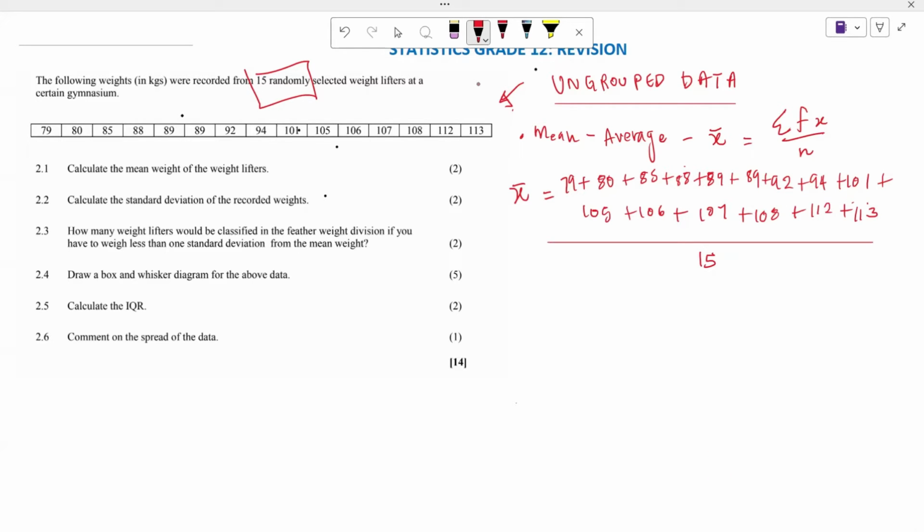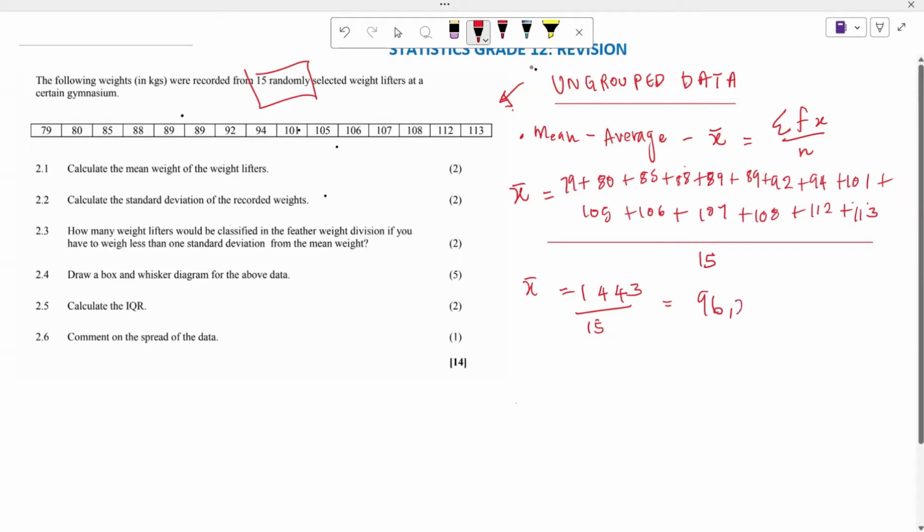When you plug all of this into your calculator, what are you getting here? Your mean, X bar, is given by the total of everything, and when you add, you get 1443, divided by 15 altogether. Let me just write this 15 properly. So it is divided by our 15 here. And then what are you going to end up having here? The mean of the data is going to be given by 96 comma what?